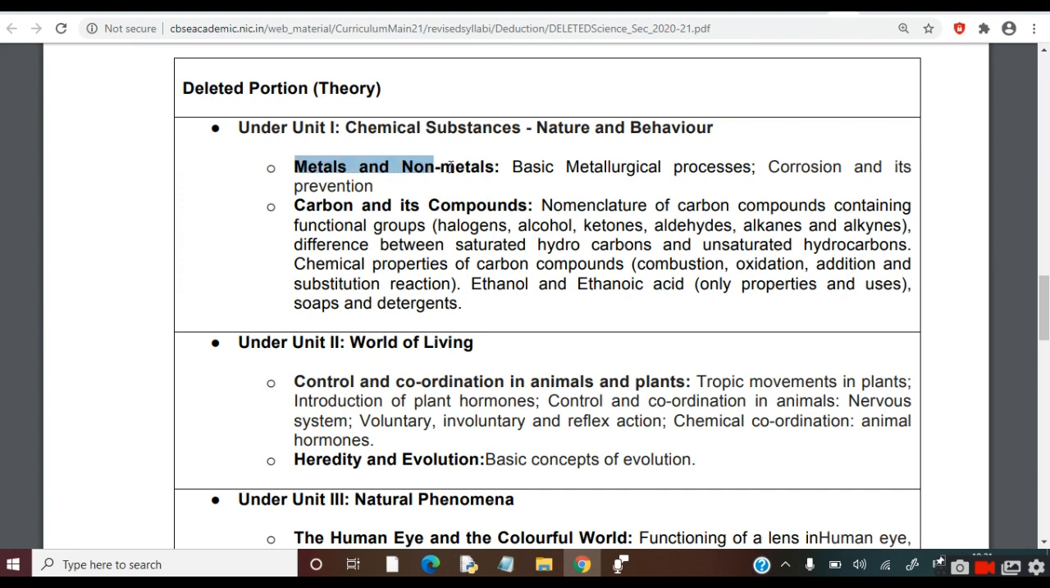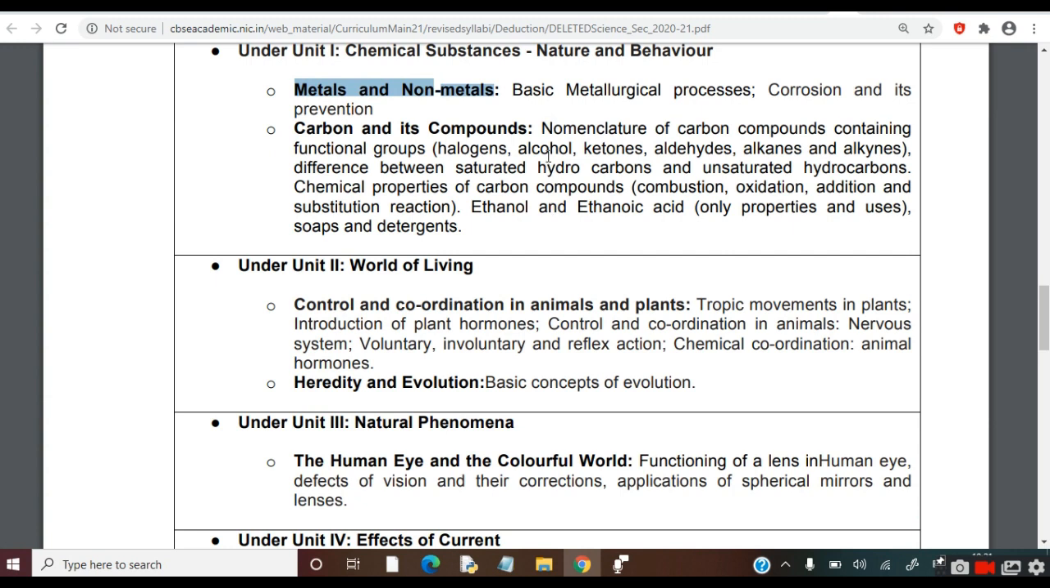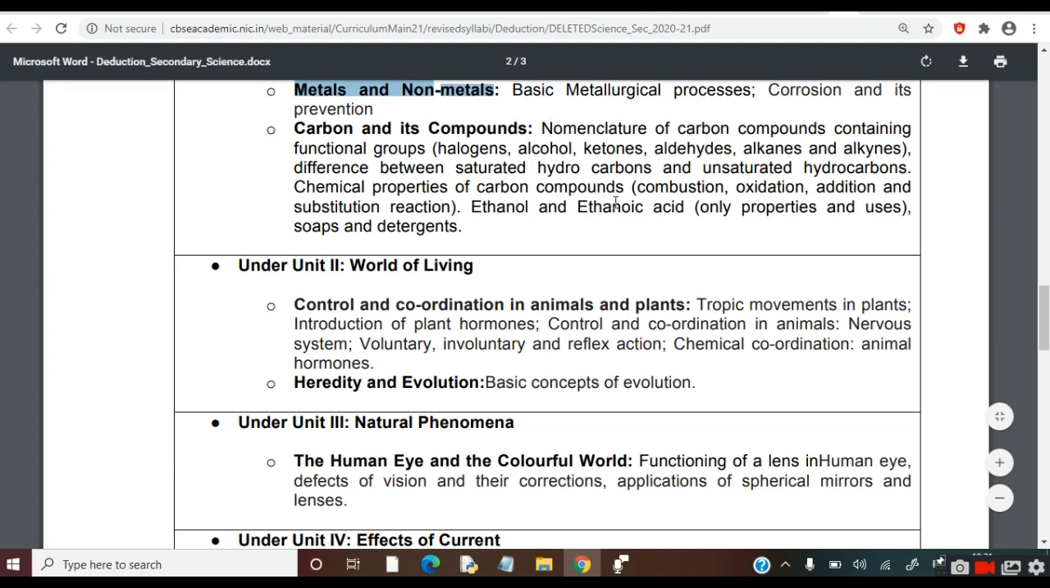Unit 1, chemical substances. From chapter metals and non-metals, deleted topics are basic metallurgical processes, corrosion and its prevention. These topics have been deleted. So now you don't have to study them. Questions from these topics will not be asked in the board exam.